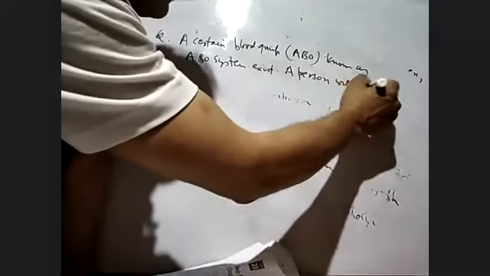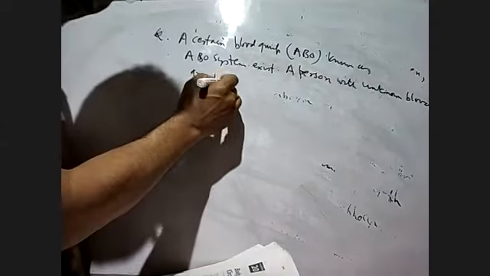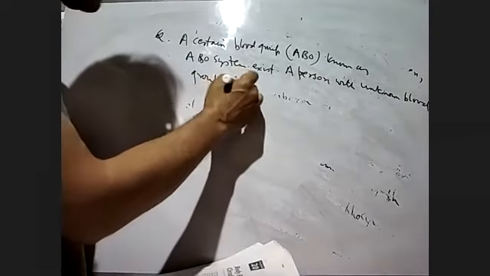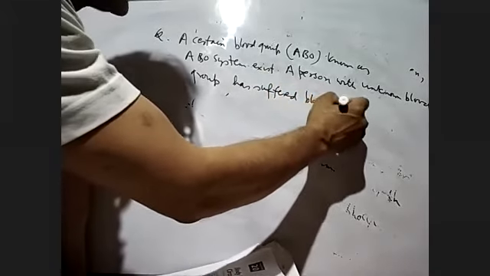A person with unknown blood group has suffered blood loss during an accident.